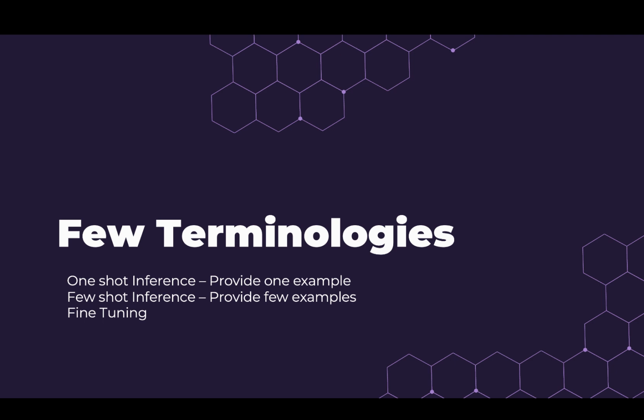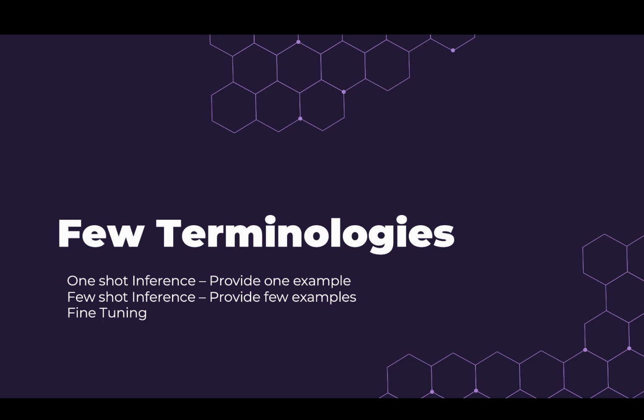For example, if we add another example, like if the person is happy, ChatGPT, or any AI, should ask him how the day is going. So if you are providing one example, it is called one shot inference. It will help the generative AI to do the task more effectively. Similarly, few shot inference means that we are providing more than one example. But if you are not able to provide more examples because of the character limit, then we have to do fine tuning.